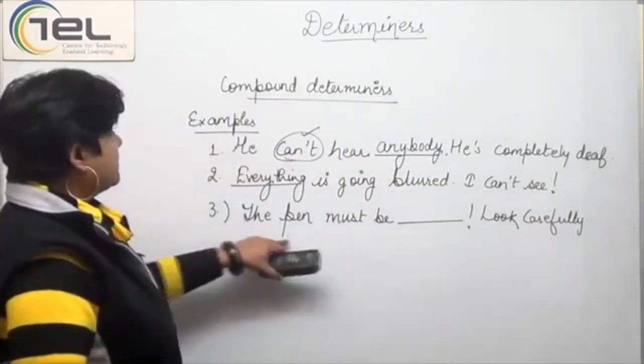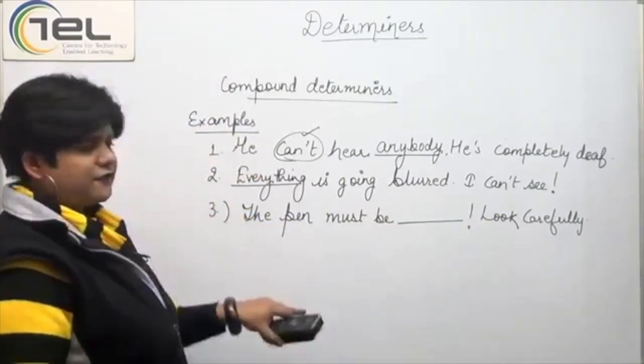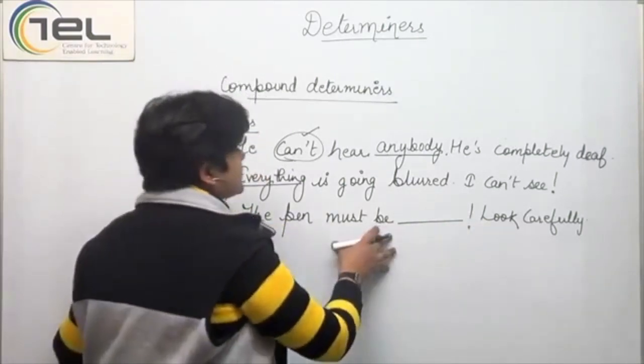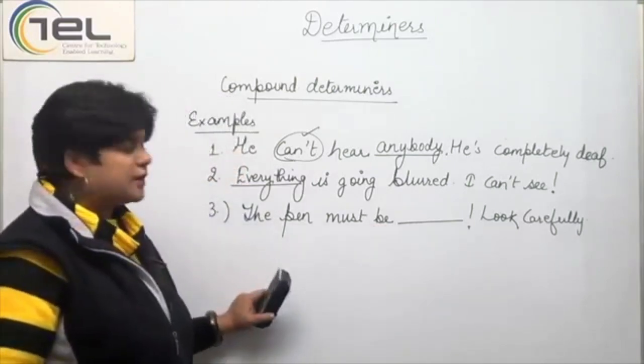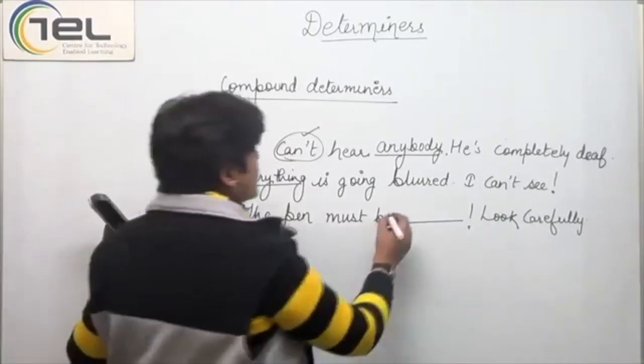Now, the pen must be dash, look carefully. The pen must be somewhere, or you can also say somewhere. We are searching for something, and the pen which is lost must be somewhere, look carefully. So,